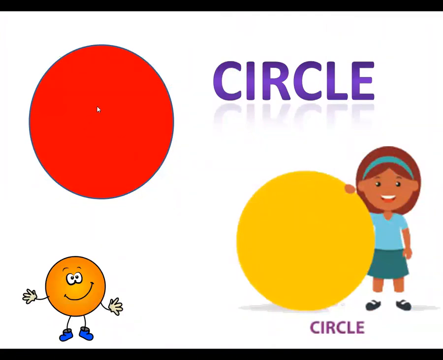This is a circle. Which shape is this? Circle. See the spelling with me. C-I-R-C-L-E, circle. Which shape is this? Circle. This is a circle. Now let's see about different objects of this shape.